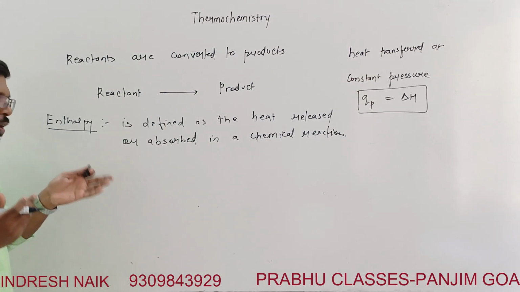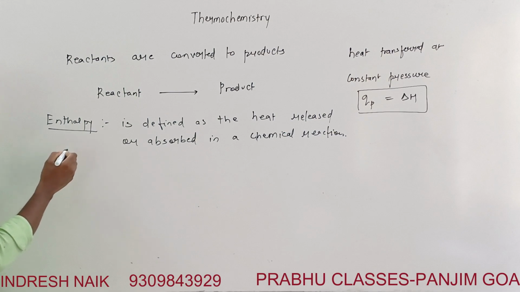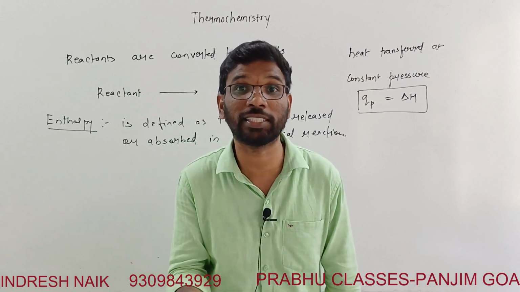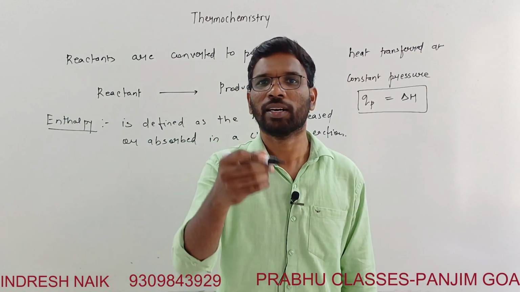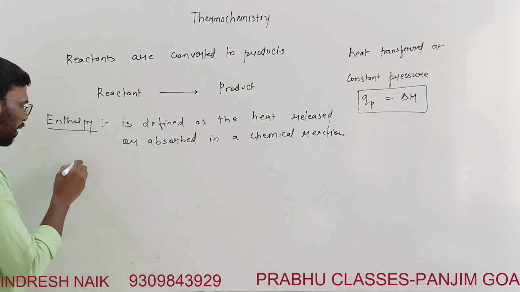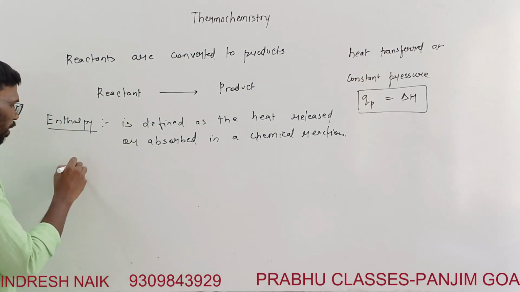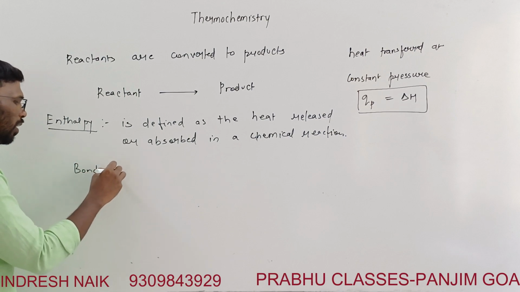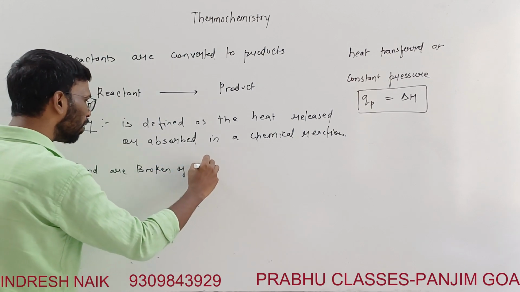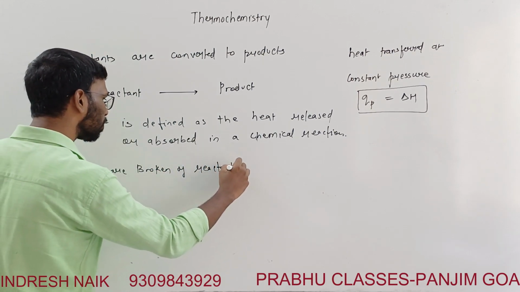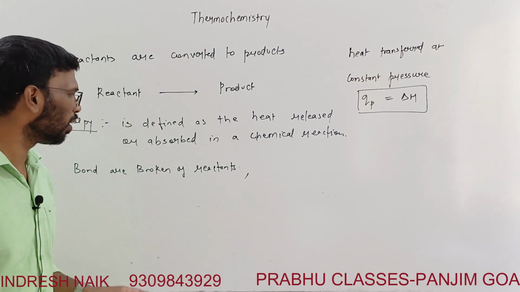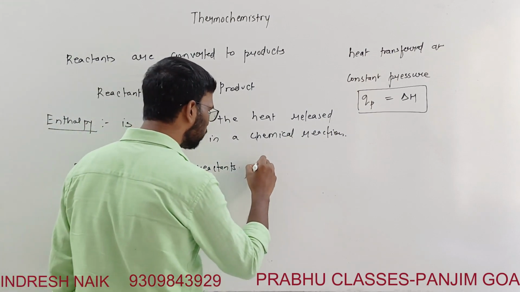So when bonds are broken, why is heat absorbed? If the question is why heat is absorbed or released in a chemical reaction, it is due to bonds being broken and bonds also being formed, right? What happens is that on the reactant side, bonds of reactants are broken, and whenever bonds are broken, energy is absorbed.